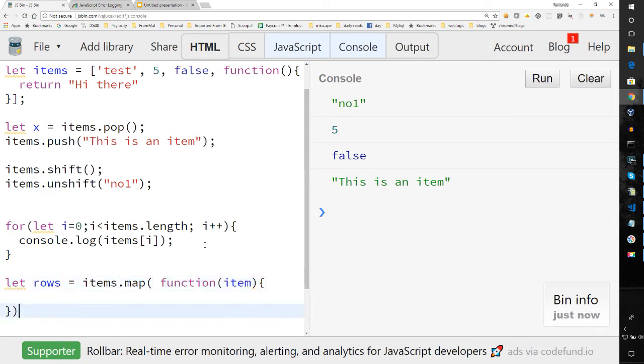And I'm using older JavaScript here. You can also use newer JavaScript. You can use arrow notations, but in this case, let's just say we are doing this. And we are going to return items. Let's say that we wanted to take something like, put them in a list or something like that.